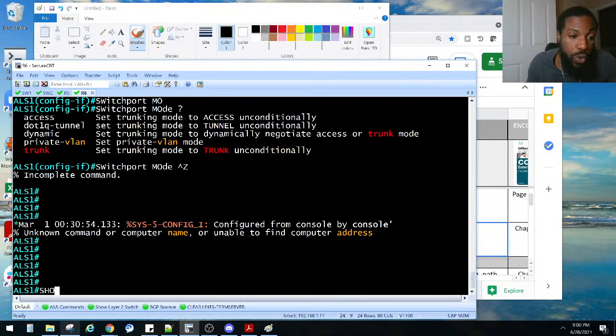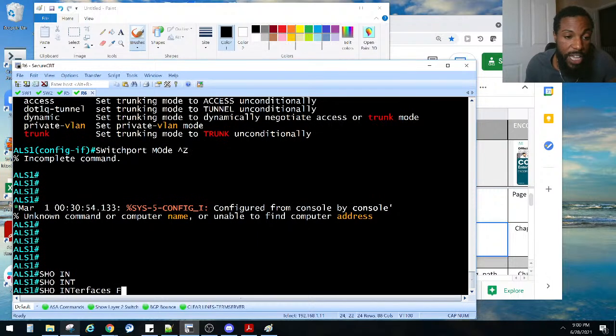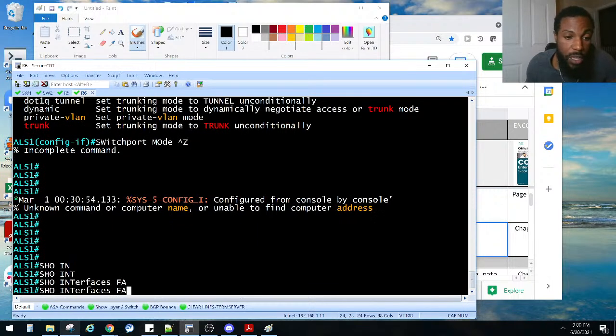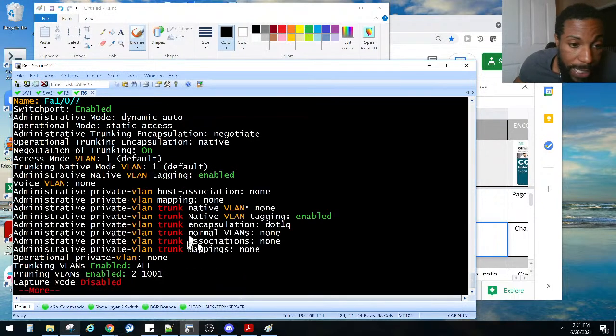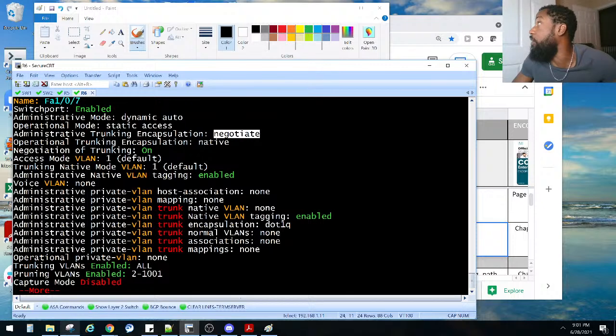If we do a show interface FA107 and then do switchport, let's see what it is already. It's set to dynamic auto, but then the operational mode it's operating as a static access, right? And it's set to negotiate, which is what we want there, but I think it's switchport negotiate. I think that's what we're looking for.